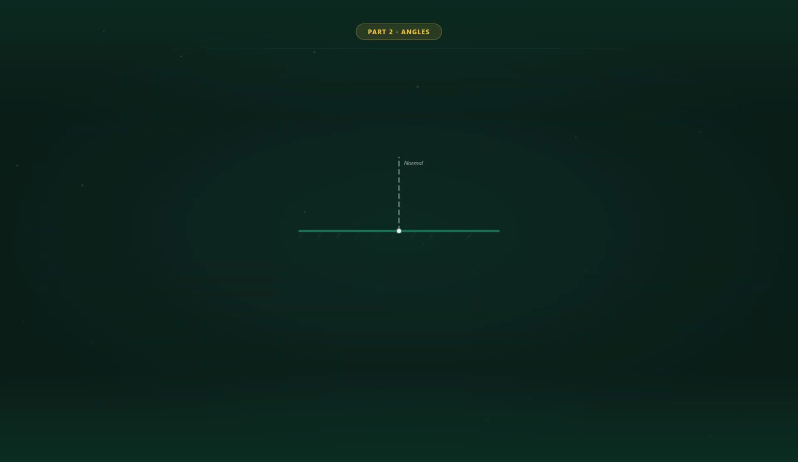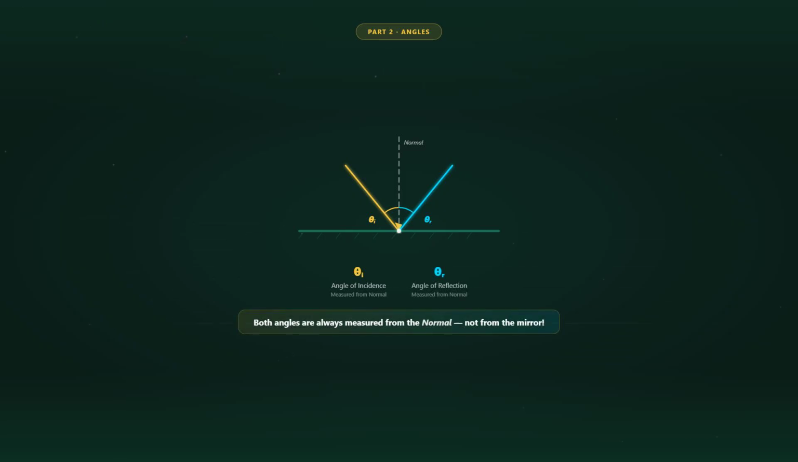The angle the incoming light makes with the normal is called the angle of incidence, theta I. The angle the reflected light makes with the normal is the angle of reflection, theta R. Important: both angles are always measured from the normal, not from the mirror surface.